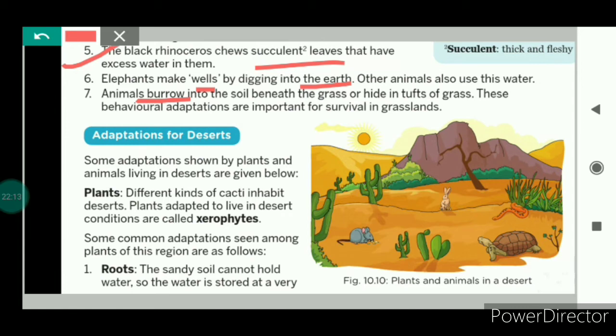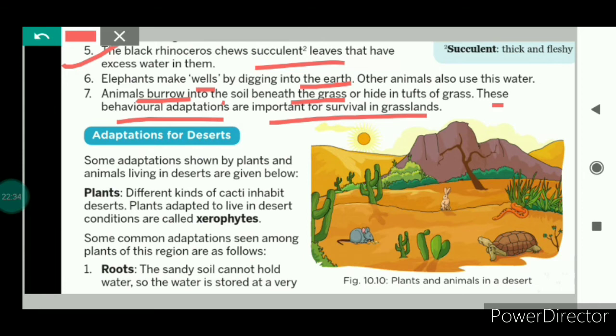And some animals burrow. Burrow means they make small tunnels into the soil, under the grass, where they hide themselves. So these were the behavioral adaptations which help the animals survive in the grasslands.